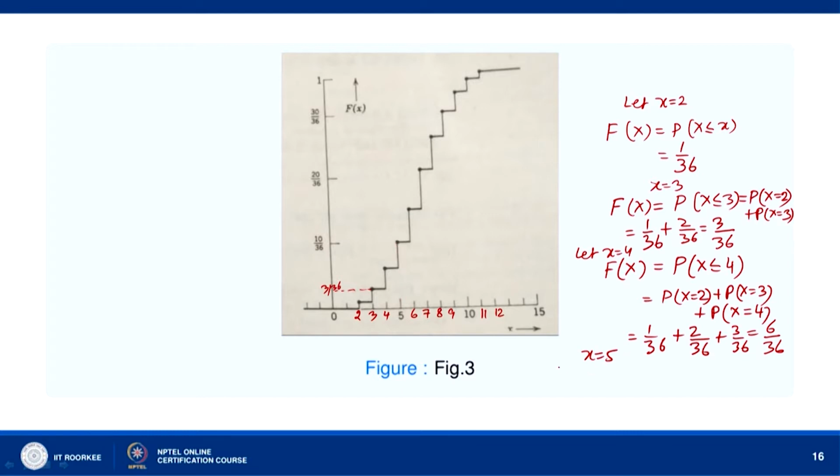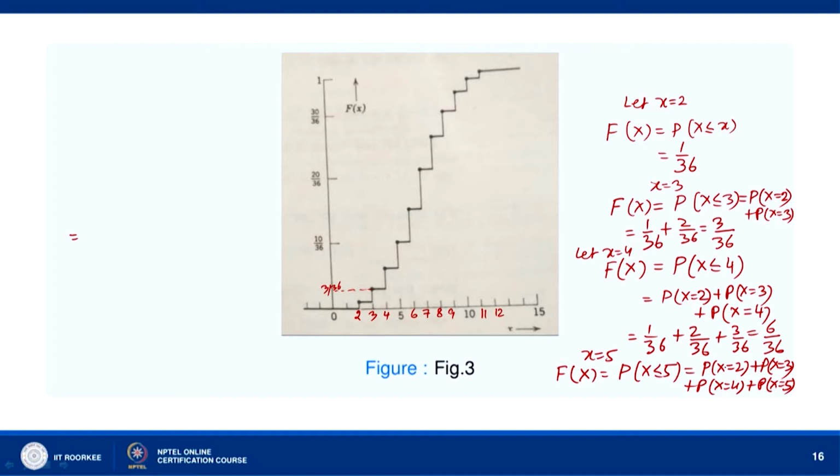So, we have F(x) then equal to P(X less than or equal to 5), and we get P(X equal to 2), P(X equal to 3), X equal to 4, X equal to 5, okay, which is equal to 1 by 36, 2 by 36, 3 by 36.